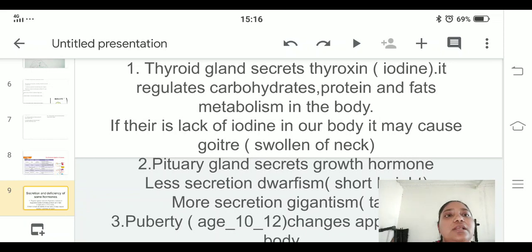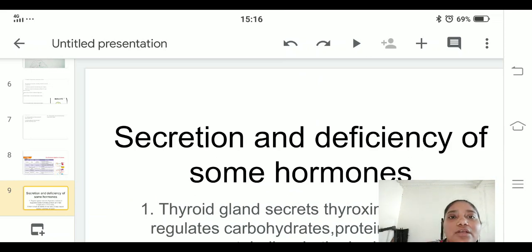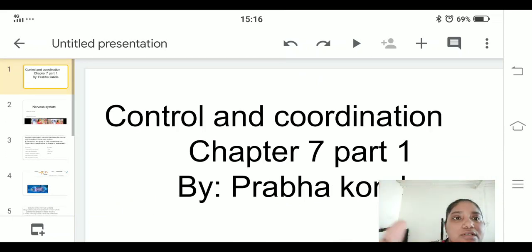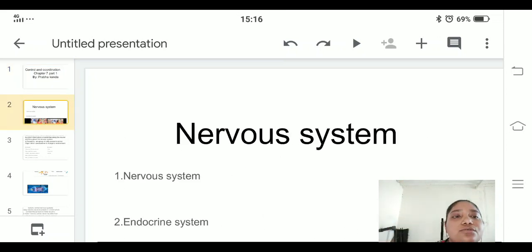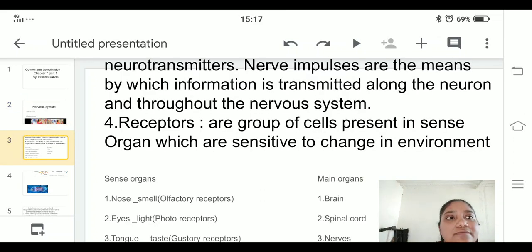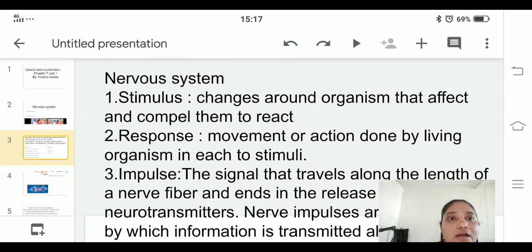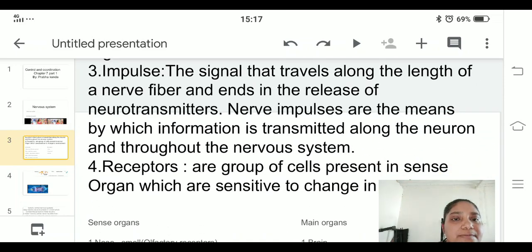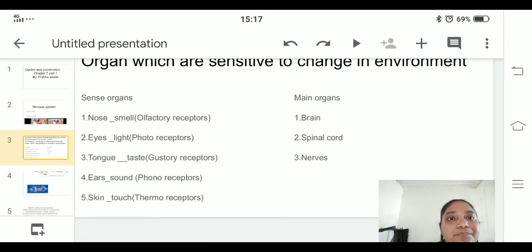I think so, everybody is clear here. Just have a look through first. We'll go to the revision part. Control and coordination. First we need to study the nervous system. In the nervous system we need to go through the definitions: stimulus, response, impulse and receptors. And we need to know the sense organs and main organs.